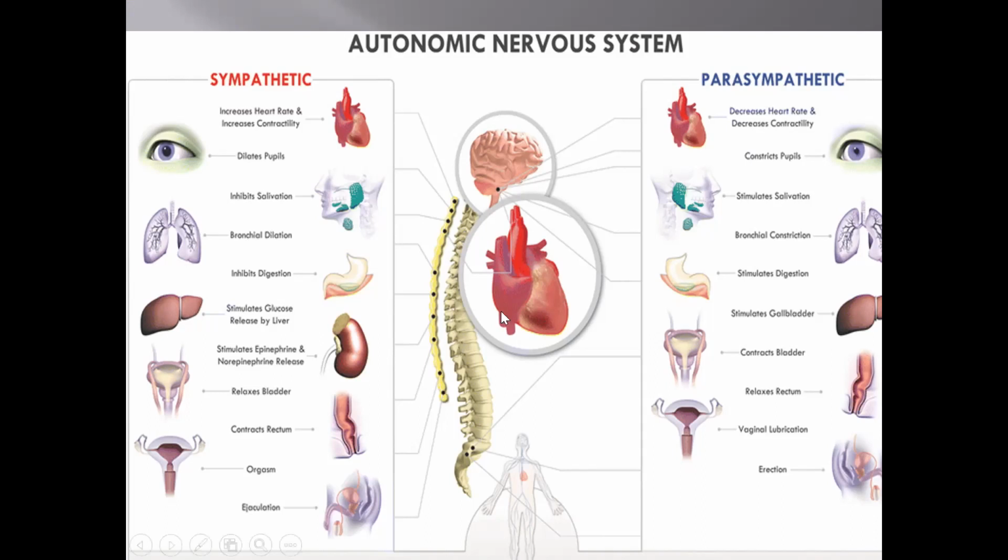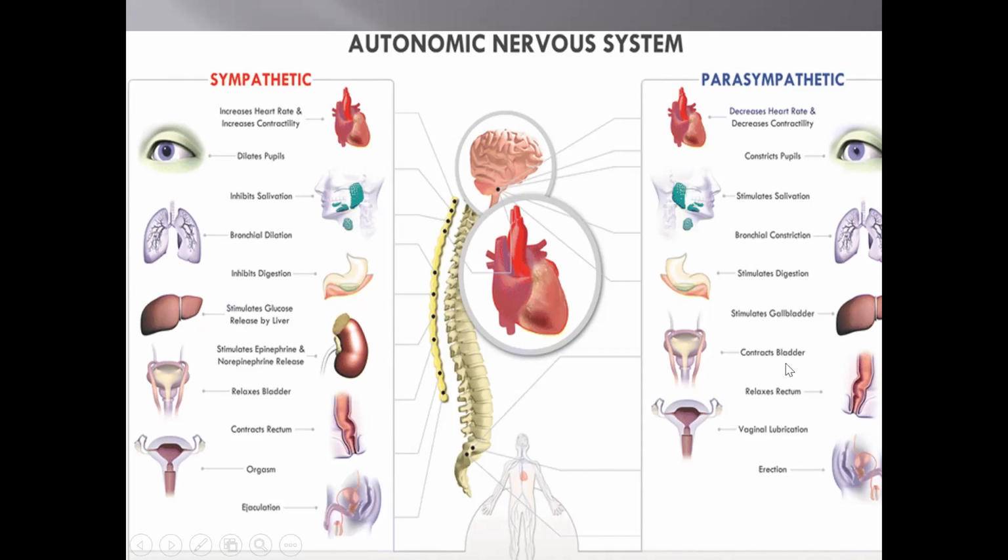Here there is bronchial dilation and bronchial contraction. Parasympathetic stimulates digestion, that is gastric juices, whereas sympathetic inhibits the gut. Inhibition is nothing but stopping, not totally, but reducing. It stimulates glucose release by the liver. It stimulates the gallbladder.